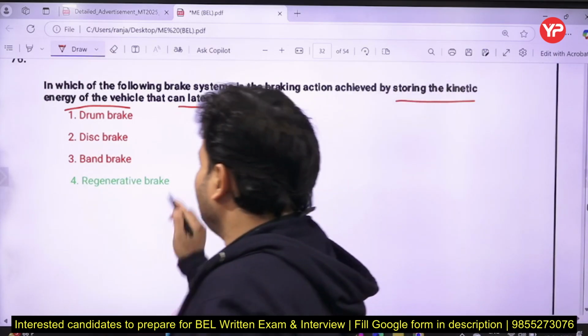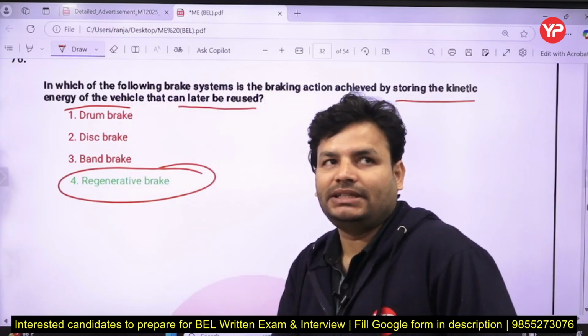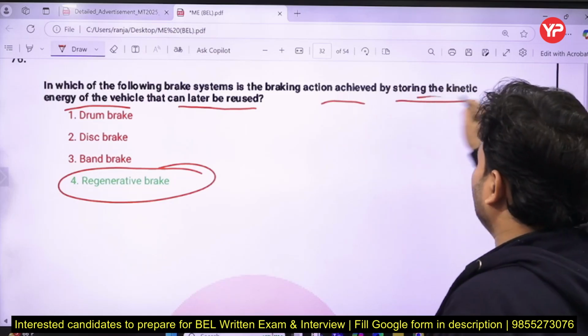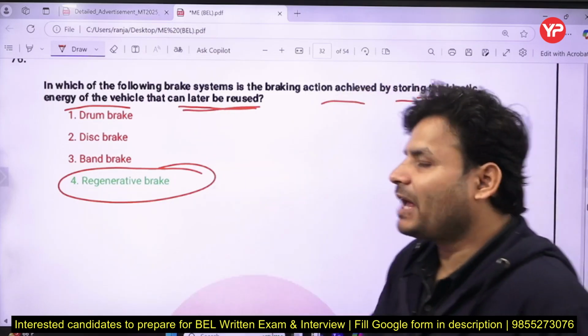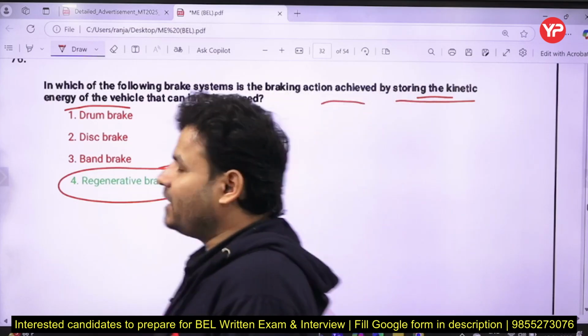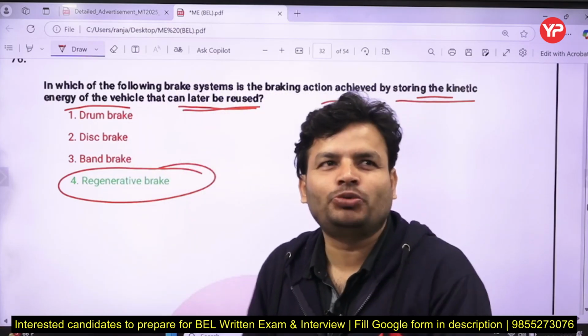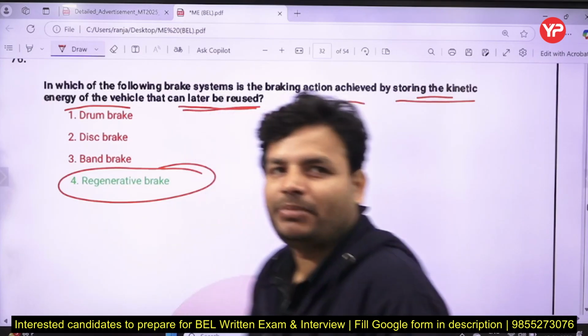So we can say in such case I am going to use the regenerative brake. Braking action achieved by storing the kinetic energy of the vehicle that can later be reused, that type of brake is known as regenerative brake. There are various types of brake like drum brake, disc brake, band brake, shoe brake, all are there. But in such case you are going to use the regenerative brake.